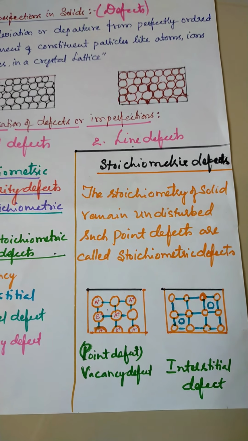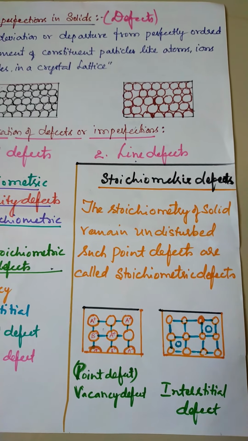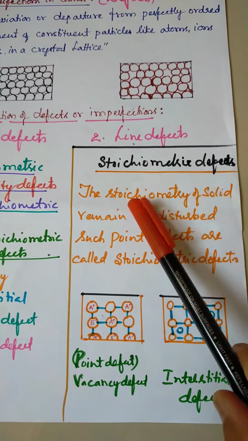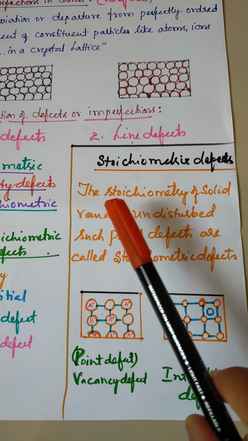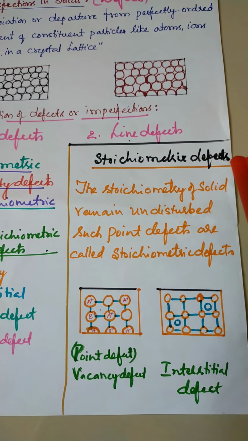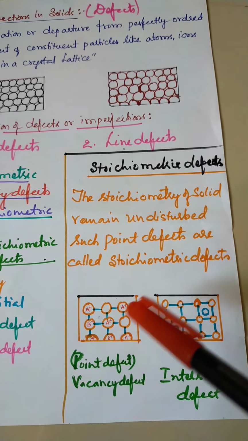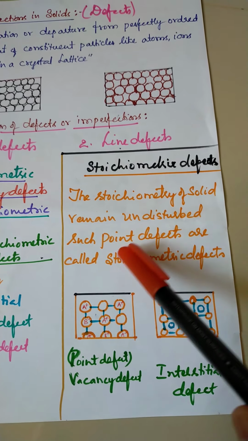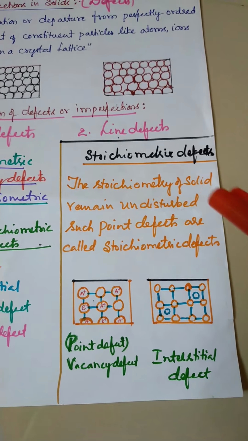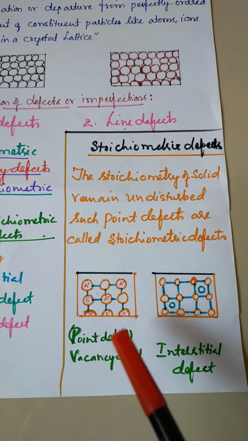The branch of chemistry which studies the structure of atoms and other particles of a substance or element is called stoichiometry. So here is stoichiometric defect. The stoichiometry of the solid remains undisturbed, that is, the structure, the arrangement of atoms, the density and other things remain undisturbed. Such a point defect is called a stoichiometric defect.